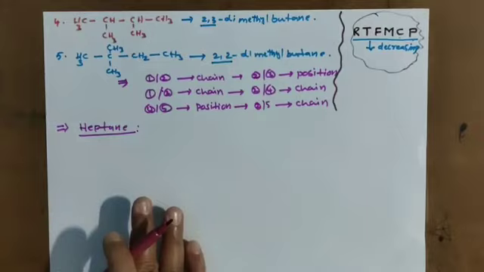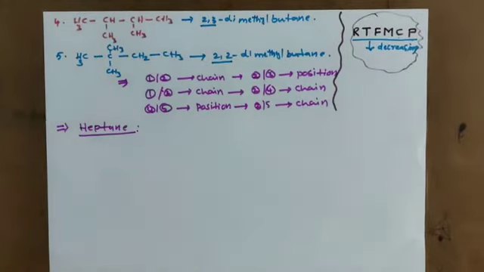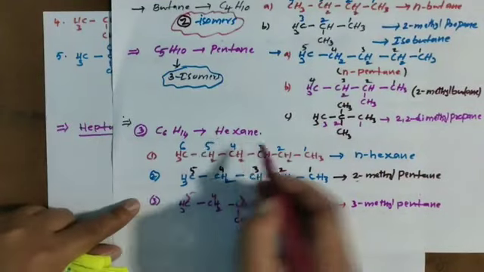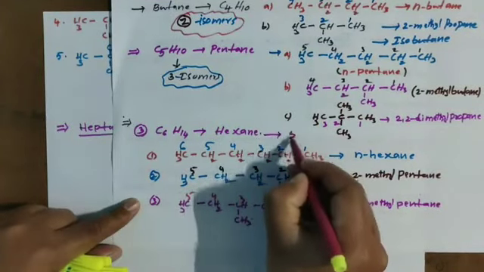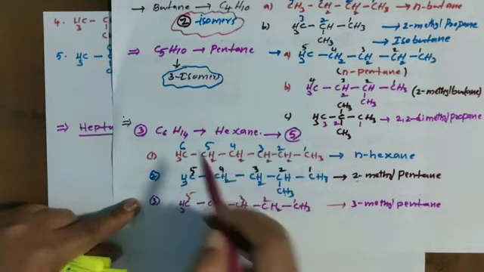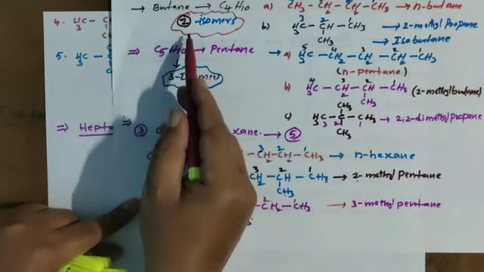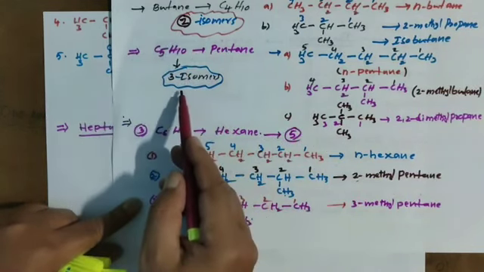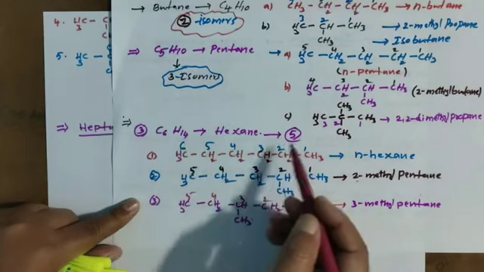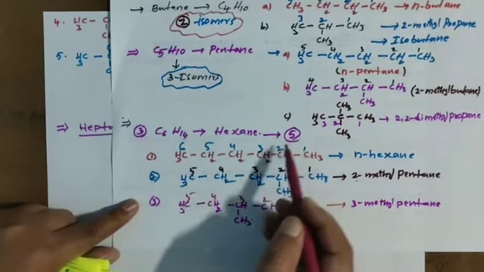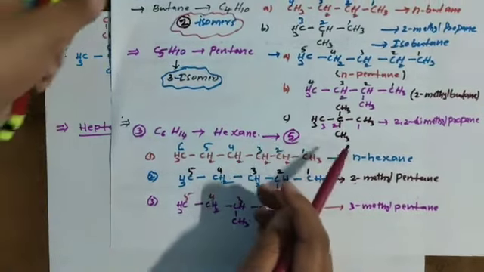For hexane how many we got? 5. Remember, for butane 2, for pentane 3, for hexane 5. This number you remember, it will be useful for you later.